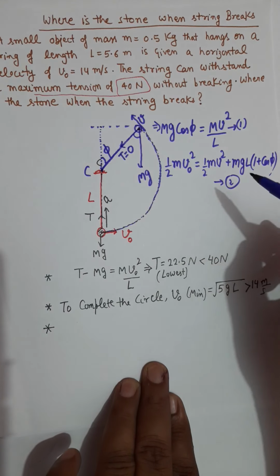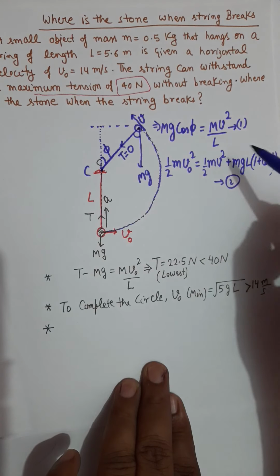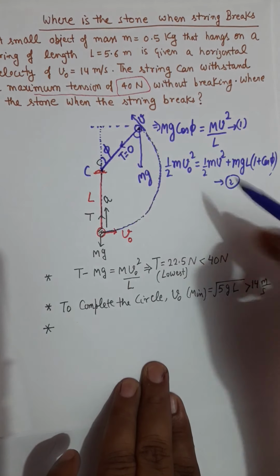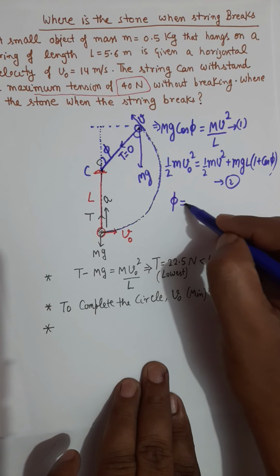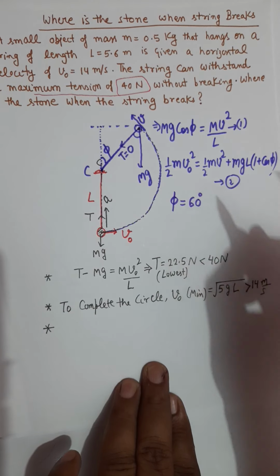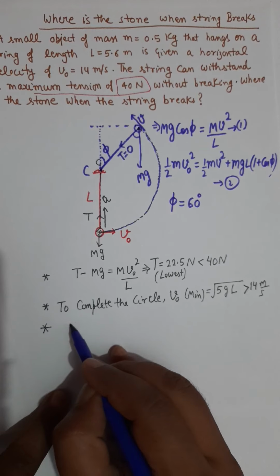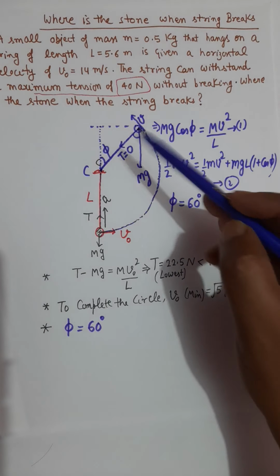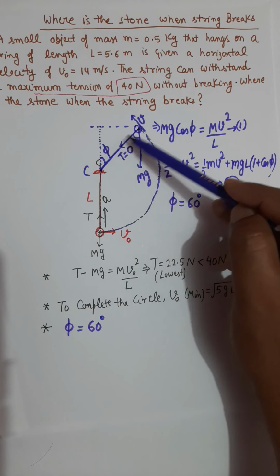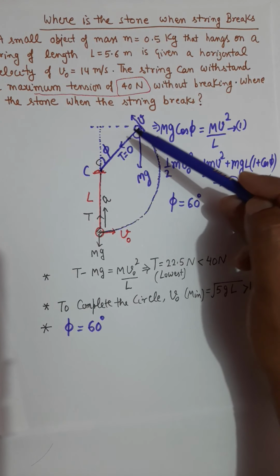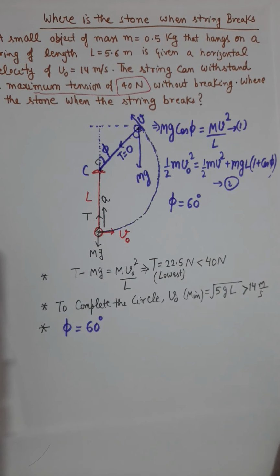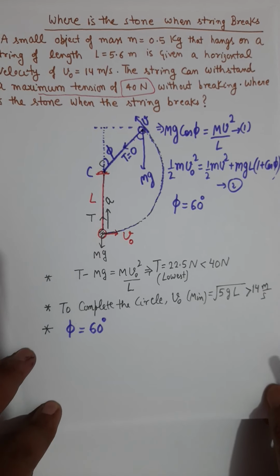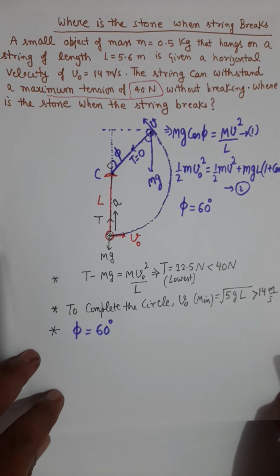Solving these two equations for the value of phi, you get phi equal to 60 degrees. That's the third point. This angle phi is the position where the string will be slack, and once the string is slack, the object is in a state of free fall. It is moving under gravity now.